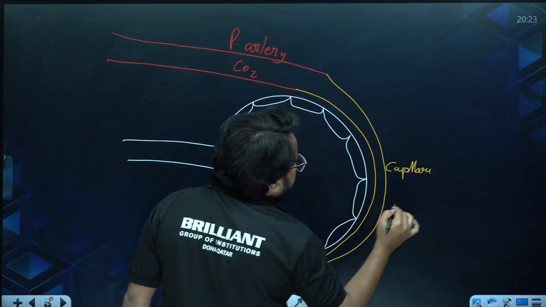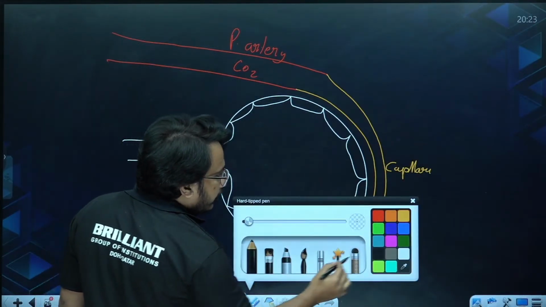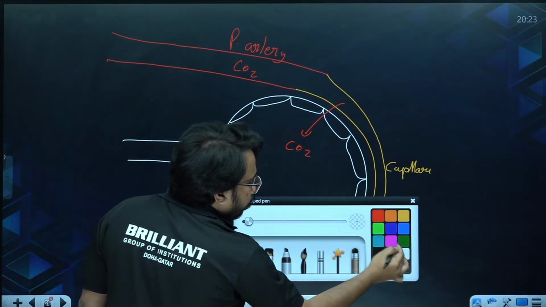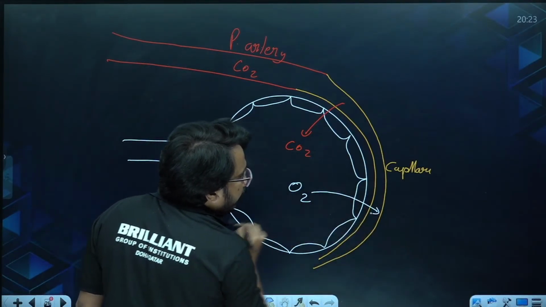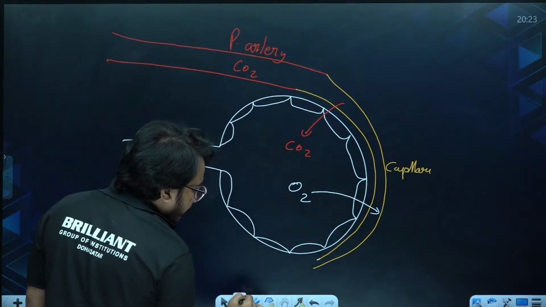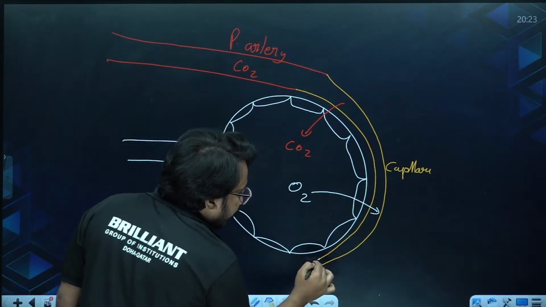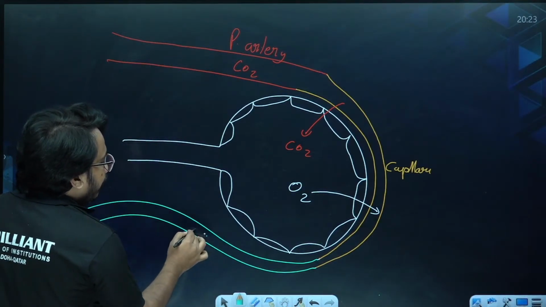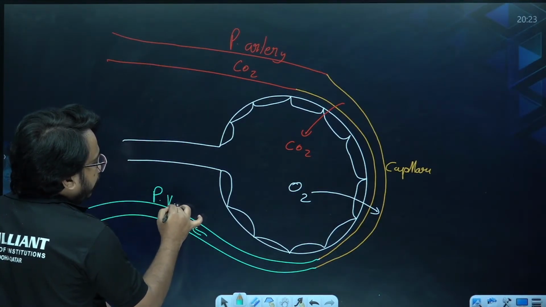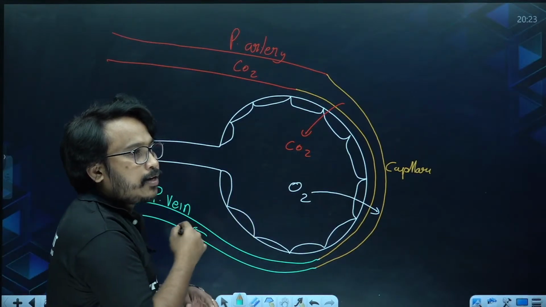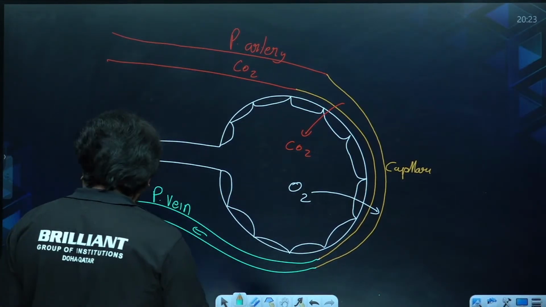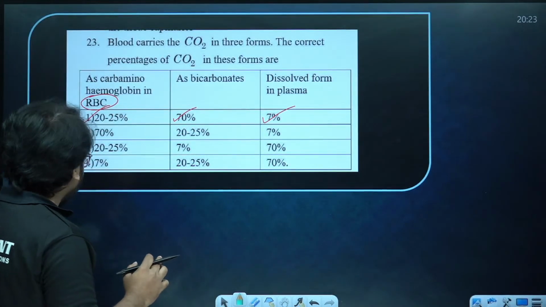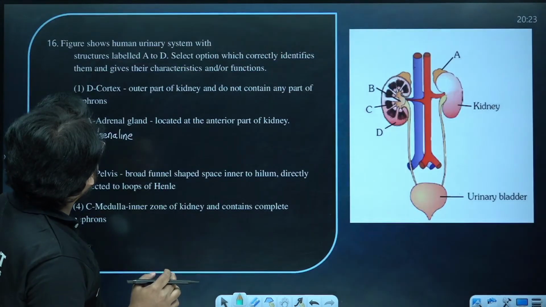In the capillary only you should understand there is diffusion of carbon dioxide. So carbon dioxide will be entering this side, and you also can see oxygen will be entering into the blood. And this oxygen will be taken away by the only vein that carries the oxygenated blood, that is the pulmonary vein. So this is what is happening in the exchange of gases. Yes, Abhinav, hope you got it regarding this one. Hope you are taking the points and all.